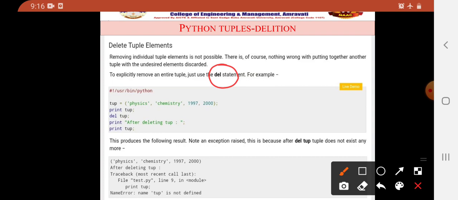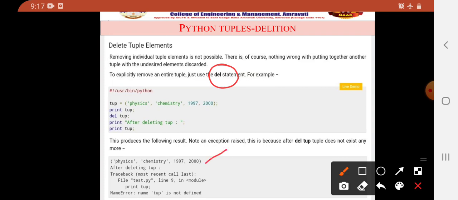Let us discuss the example which is given in the demonstration. So tup equal to physics, chemistry, 1997 and 2000. So here 4 elements will be included in the tuple. Okay, then print tuple. So it will print physics, chemistry, 1997 and 2000.